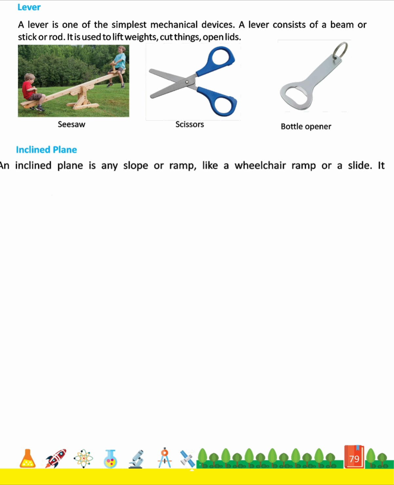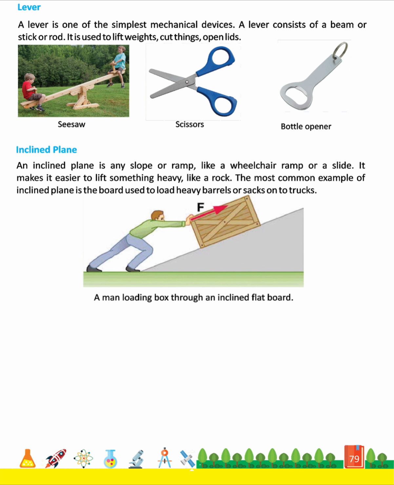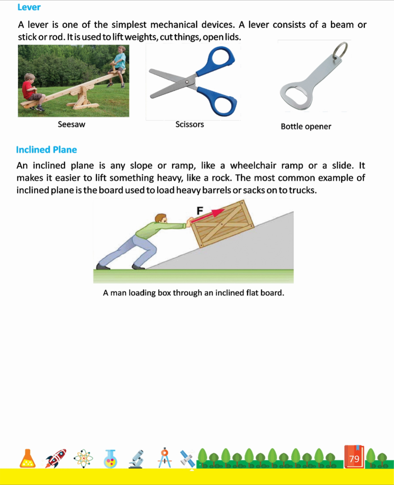Inclined plane. An inclined plane is any slope or ramp like a wheelchair ramp or a slide. It makes it easier to lift something heavy like a rock. The most common example of an inclined plane is the board used to load heavy barrels or sacks onto trucks. A man loading a box through an inclined flat board.